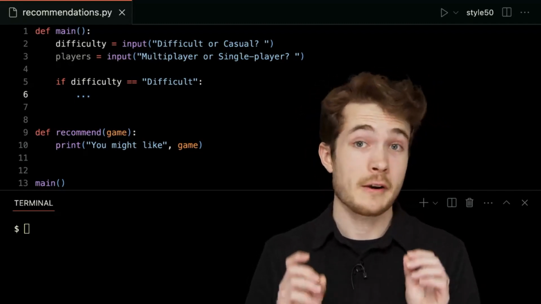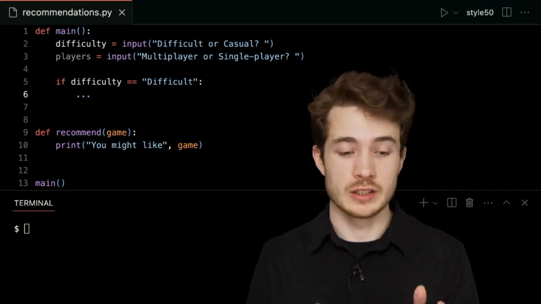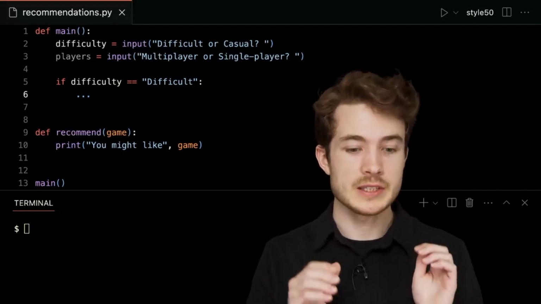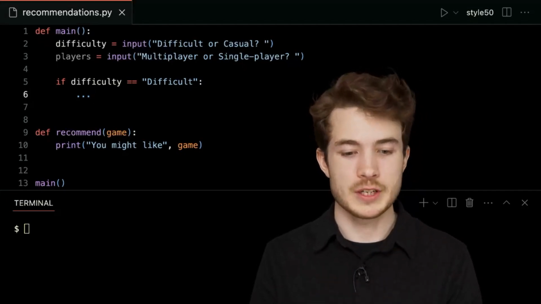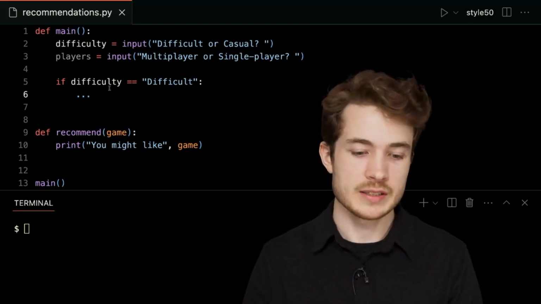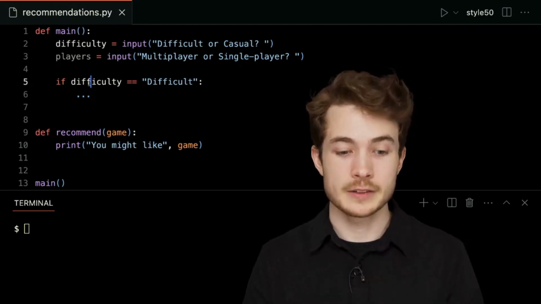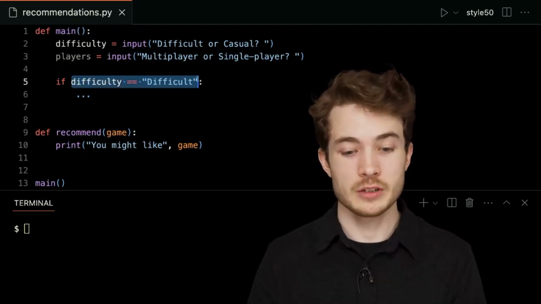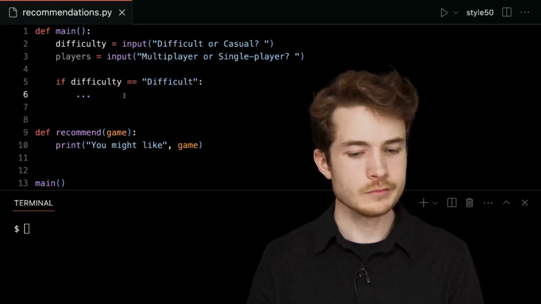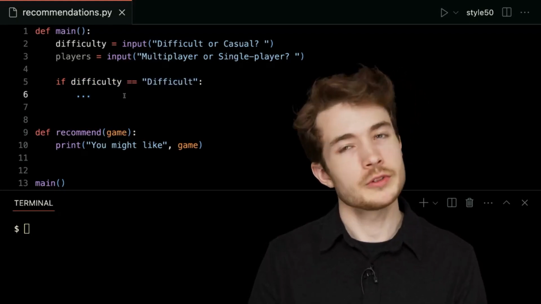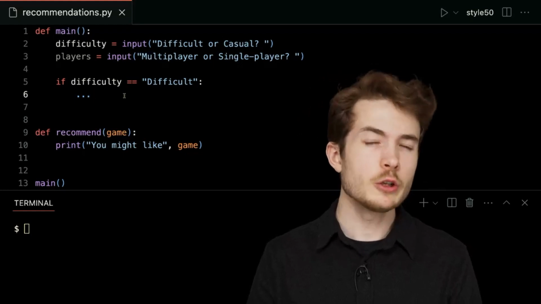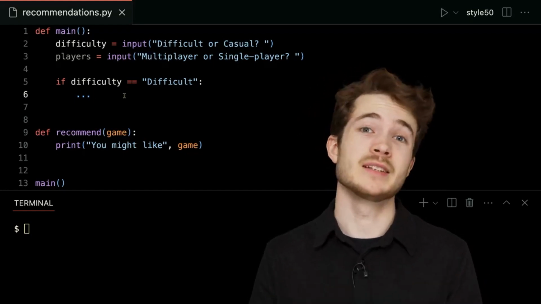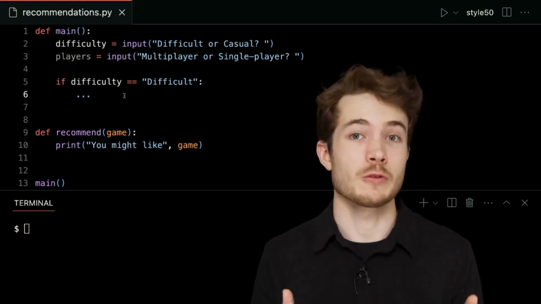So this is our first conditional. We're asking the question, did the player type in capital D difficult for difficulty? And then whatever code is indented will run if this condition, this Boolean expression, is true. Okay, so what else could we do? Well, presumably the user might not always type in difficult. They could type in casual, for instance.